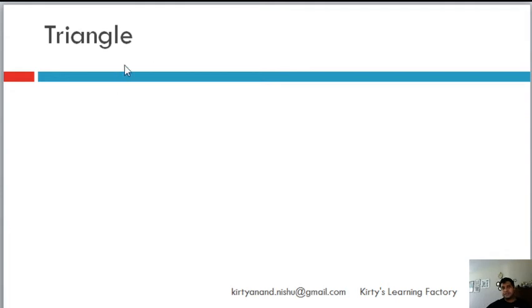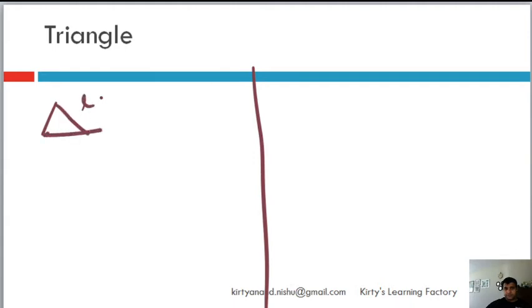So first let's look into triangles, and basically we will do two things. Based on the length of the sides, there are three types of triangles. There is a triangle in which all the three sides are of different lengths, L1, L2, L3. Such triangles are known as scalene triangles. All the three sides are different.